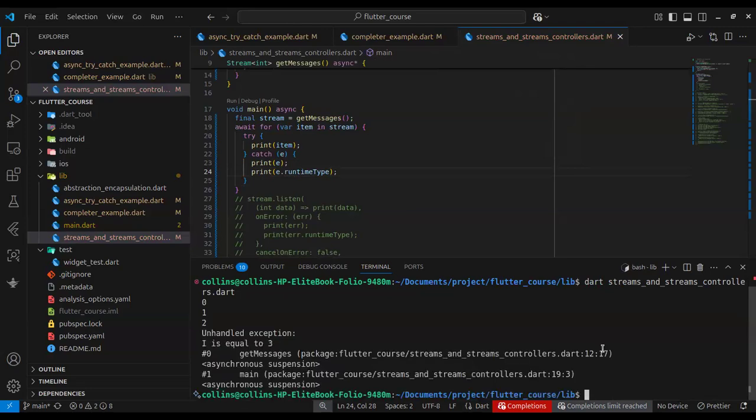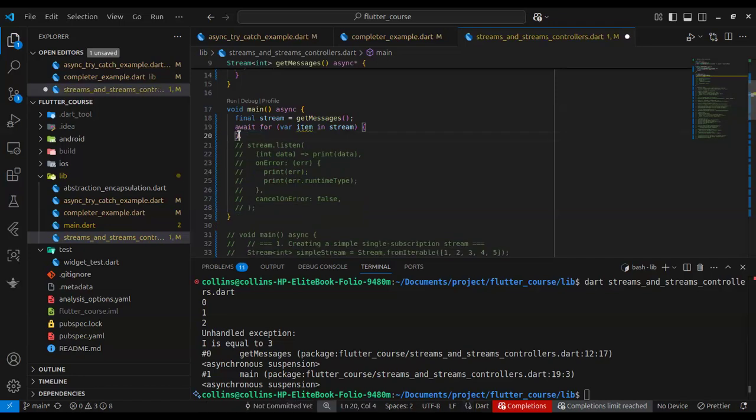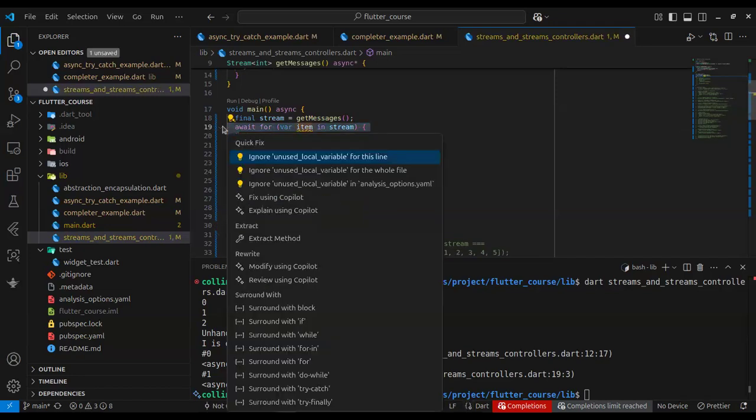Wonderful. So you can see what it does, right? When it gets to 3, it throws an error. Interesting. Now this is a very common bug that I'm going to explain. This try catch block is supposed to wrap this whole stream.